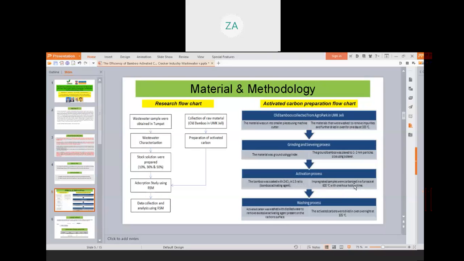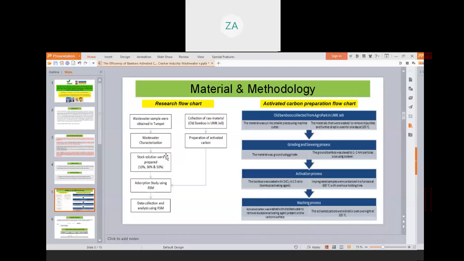After the process, the activated carbon was washed with distilled water to remove excess activating agent present on the carbon surface. And last, the activated carbons were dried in an oven overnight at 105 degrees Celsius.